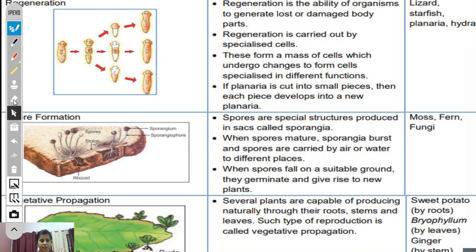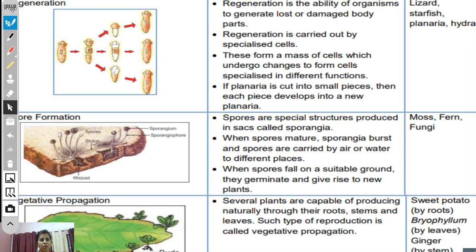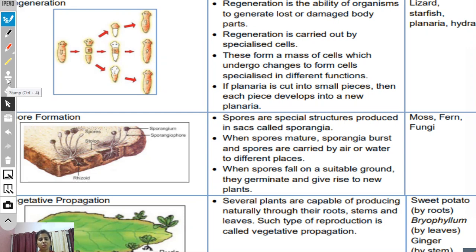Now moving to the last, vegetative propagation. It is not the last, but you can understand that we have covered almost 90% of asexual reproduction. Vegetative propagation means there will be asexual reproduction from vegetative parts of the plant. What are the vegetative parts of the plant?